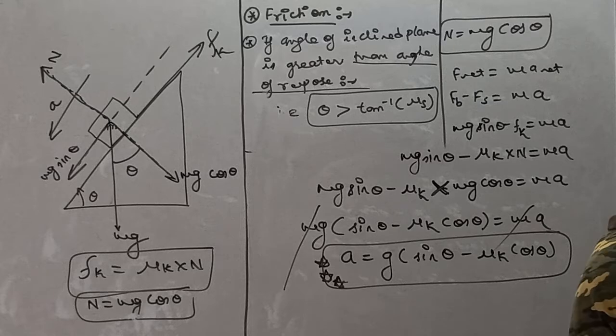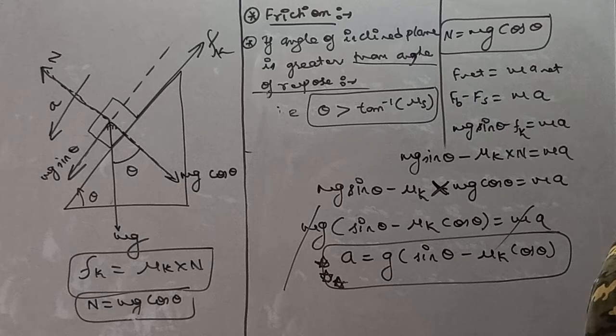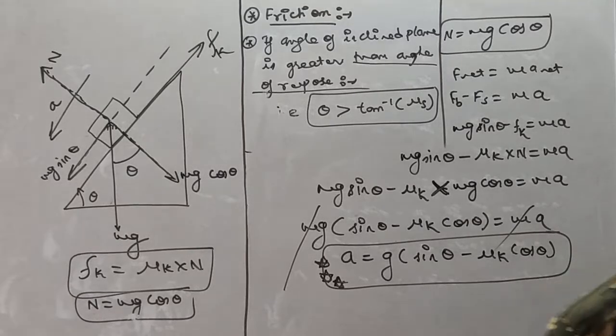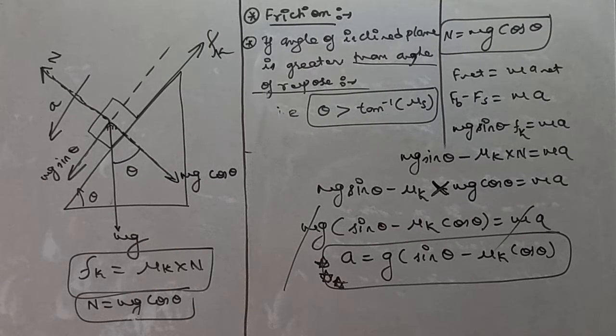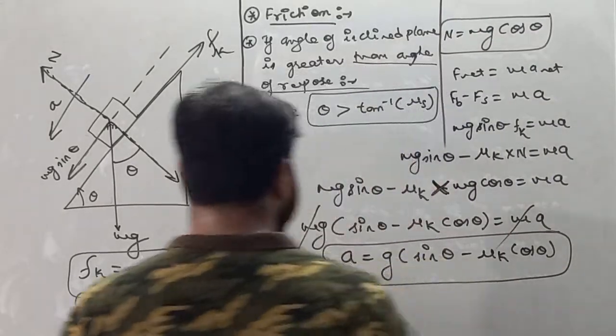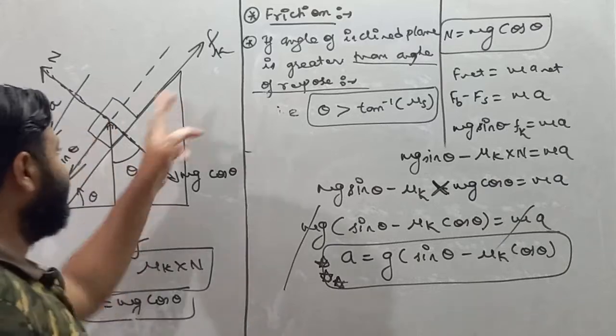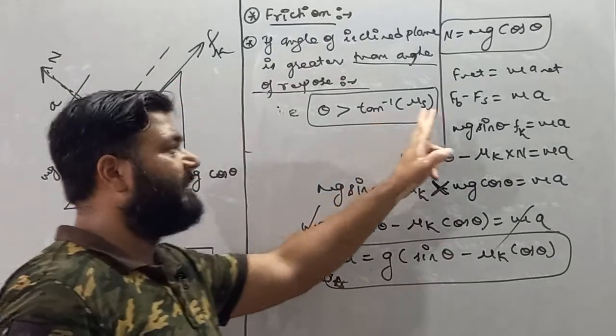Remember, if we are talking about the angle of repose, it means the angle at which the block remains stationary. But if I am talking about greater than the angle of repose, it means the block is not in a stationary position; now the block starts moving. So this is how acceleration is achieved by the block if the angle of inclined plane is greater than the angle of repose.